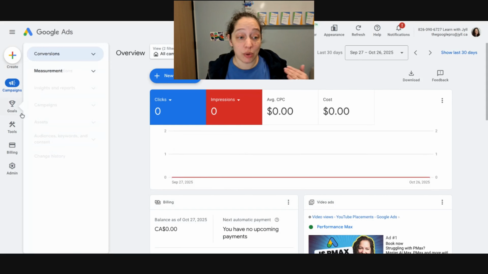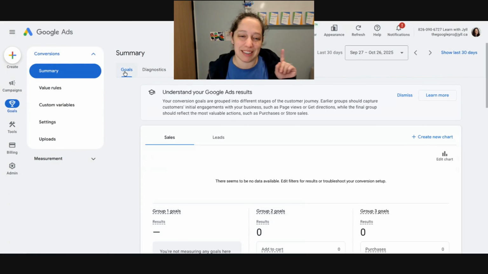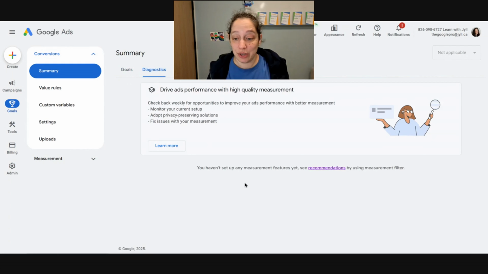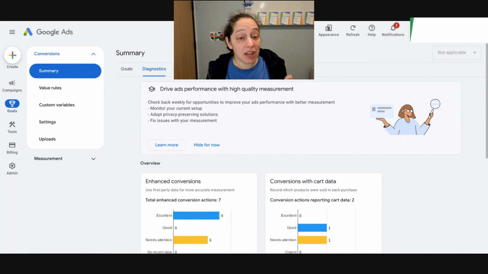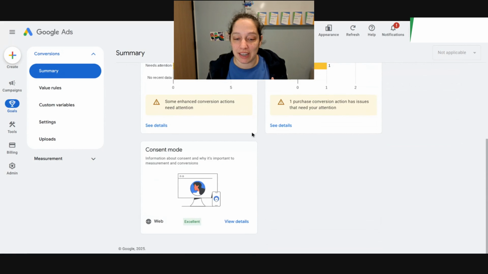In Google Ads, you want to go to Goals on the left-hand side, then the conversion summary. And then along the top here, instead of goals where you can see your conversion actions, click Diagnostics. You can see I have nothing here set up for measurement because this is a demo account. So this means, among many other things, I don't have consent mode implemented. However, here is an example of a Google Ads account that does have consent mode implemented. You can see here some data about enhanced conversions, conversions with cart data, and then here we go, consent mode, excellent. That's what you want to see, either good or excellent.